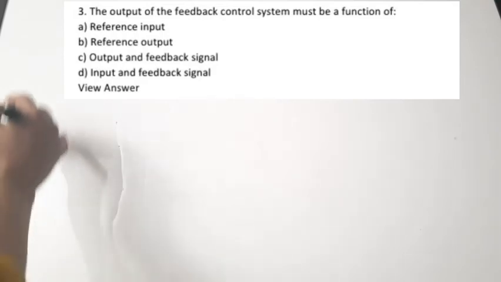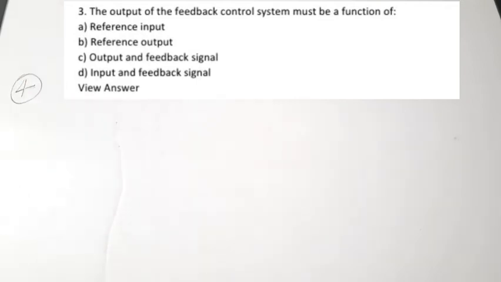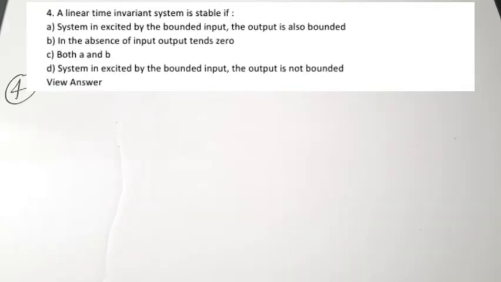Okay, next question is question number 4. A linear time invariant system is stable. LTI systems. Okay, so we have done a separate video on LTI systems and its properties. So an LTI system is stable if dash.